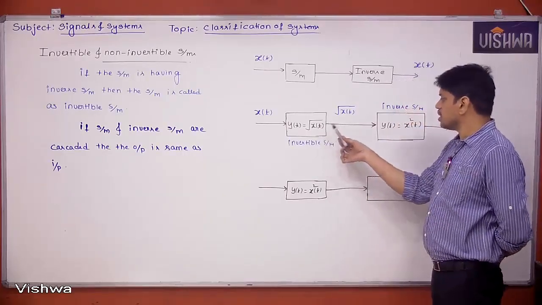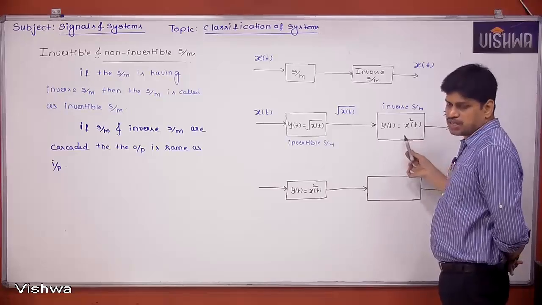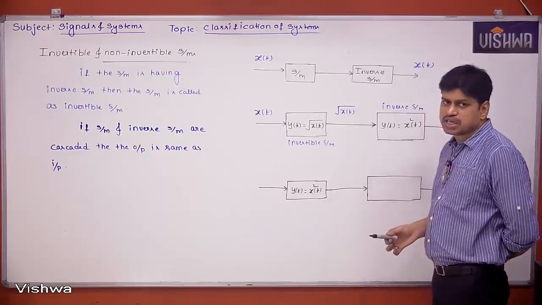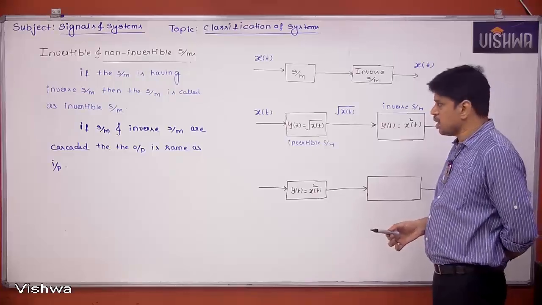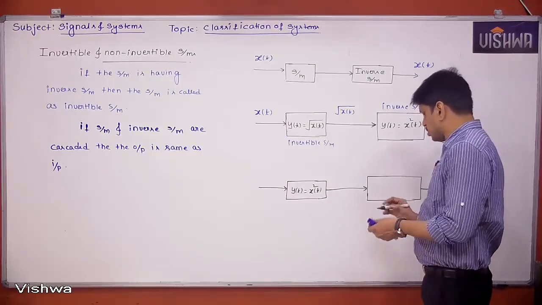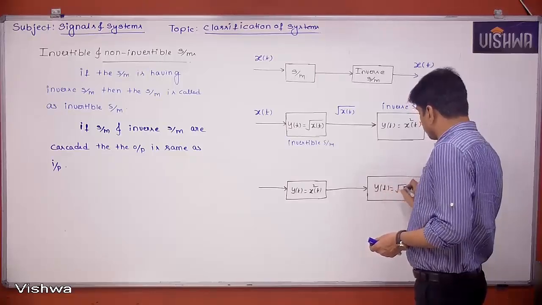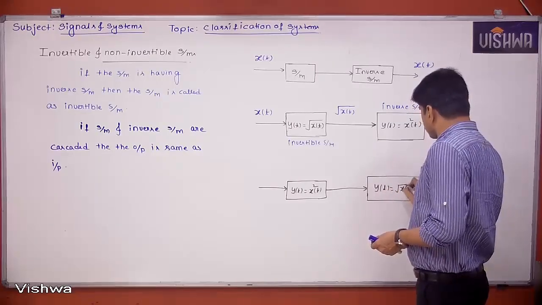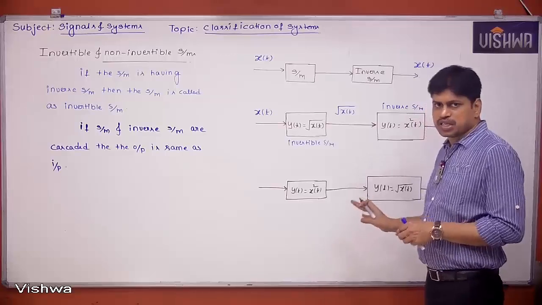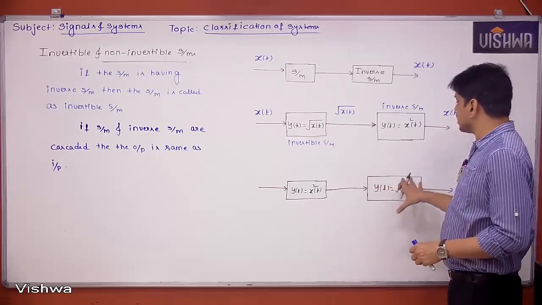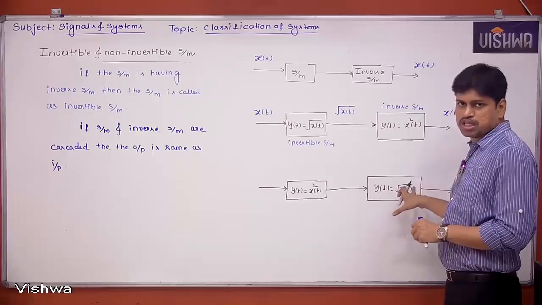For root x of t, x square is the inverse system. You may think that for x square of t, root x of t is the inverse system, but that is not correct. Why? Let's assume y of t is equal to root x of t is the inverse system. Whether it is or not, we will find out later. Just assuming, it may not be correct.